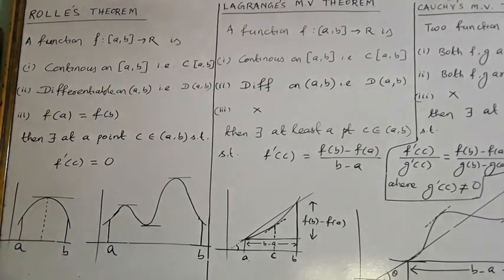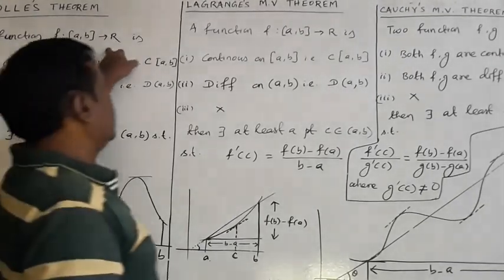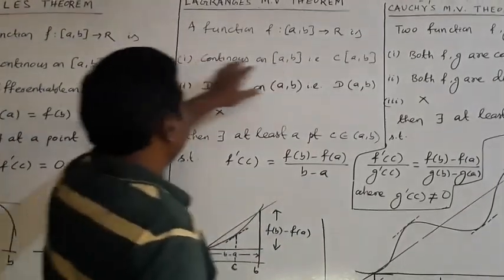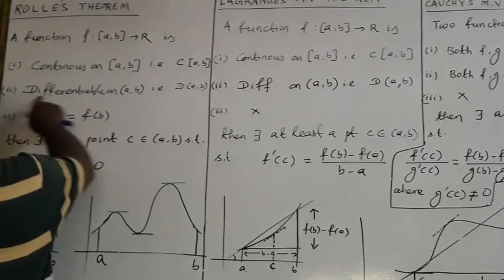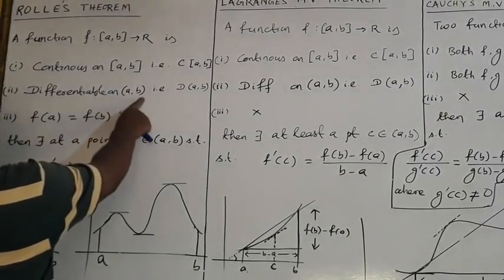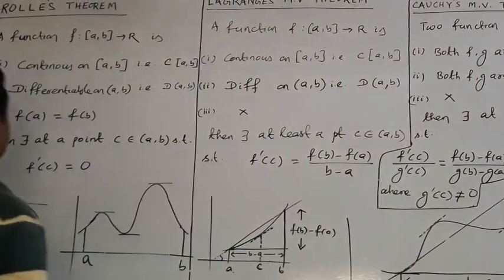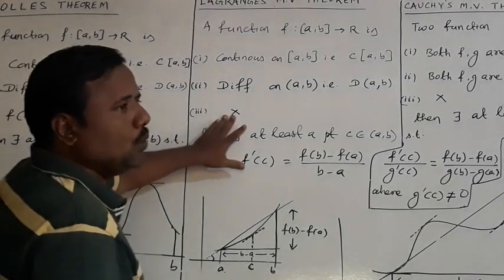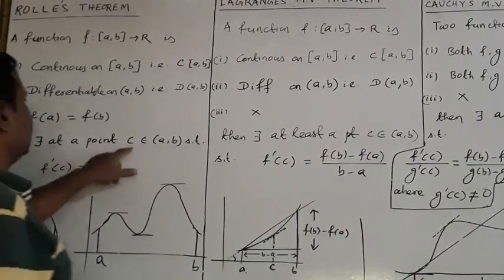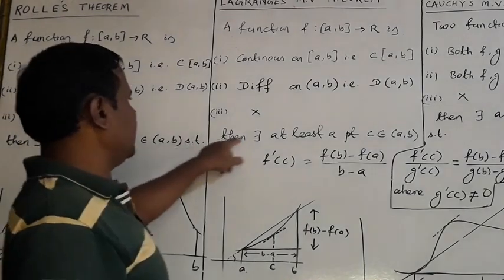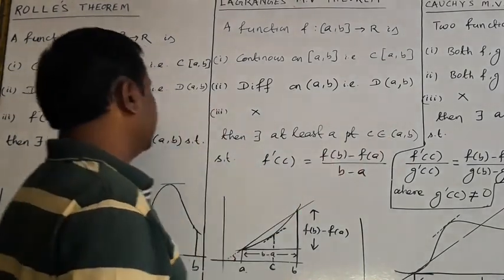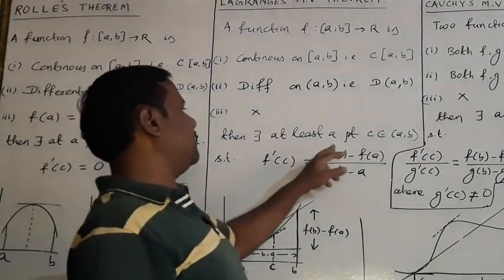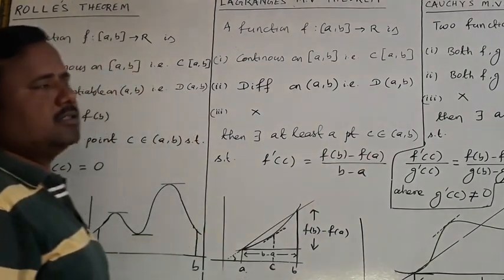Then Lagrange's theorem says the same: a function f from [a,b] to R is continuous on [a,b]. Here also continuous on [a,b]. Second, differentiable on the open interval (a,b). Third condition: in Rolle's theorem f(a) is equal to f(b), but here there is no such condition. Then there exists at least a point c belonging to (a,b) such that f'(c) is equal to (f(b) minus f(a)) by (b minus a).